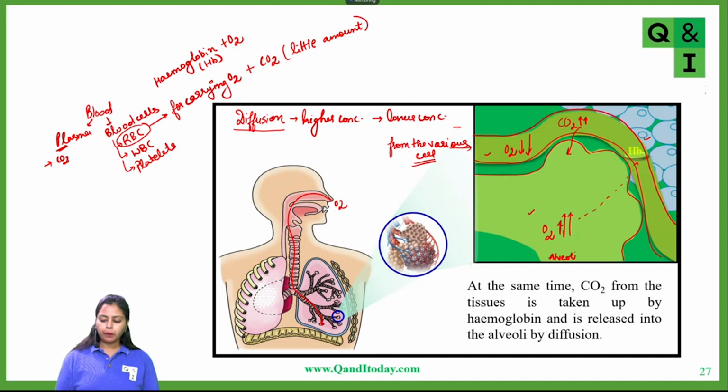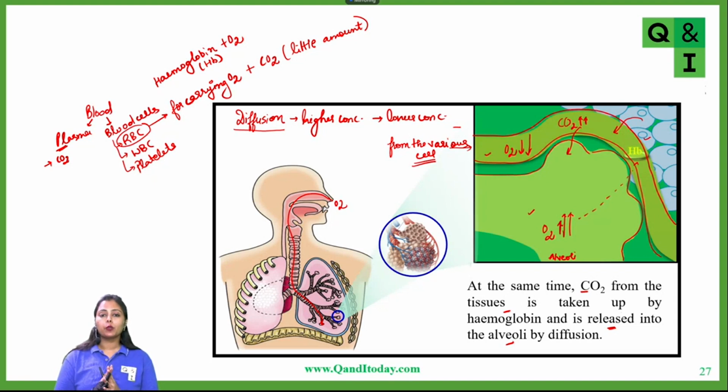At the same time, carbon dioxide from the tissues is first taken up by the blood, and from the blood it is finally delivered to the alveoli. Now, this whole process of gaseous exchange, whether for oxygen or carbon dioxide, is occurring only because of diffusion. What's the force behind this?